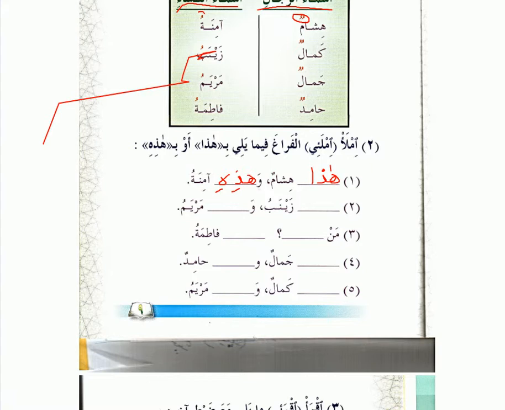So basically, if we want to point to a boy, and we want to say this is Hisham, we have to use this. This is Hada, and Hisham, we would say Hisham. So Hada Hisham means this is Hisham. But let's say we wanted to point to a girl. It's still going to be this is Amina, right? But in this case we have to use Hadihi, because Hadihi points to a girl. Okay, we got everybody on board. Inshallah we'll go over question 2. So the first blank is going to be Hadihi, because Zainab is a girl.